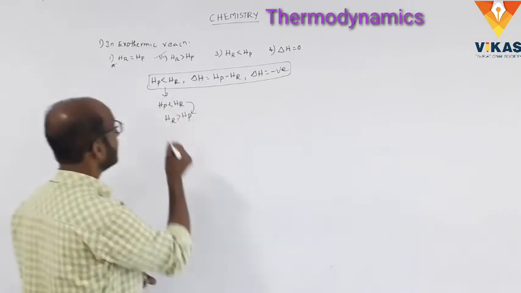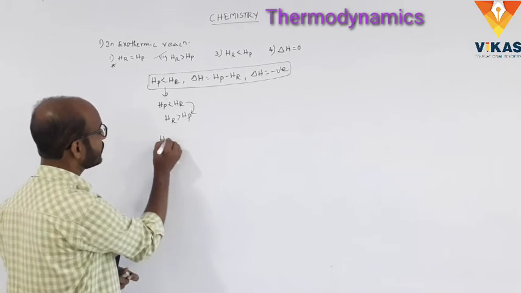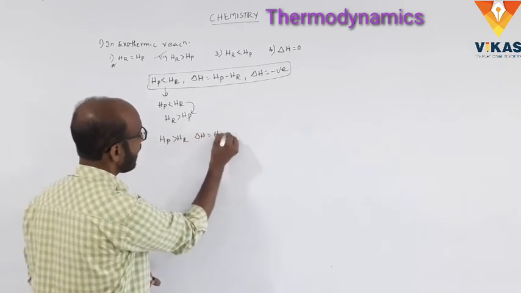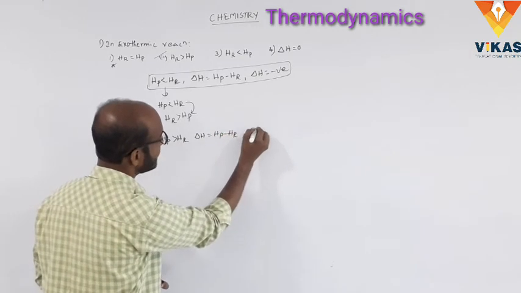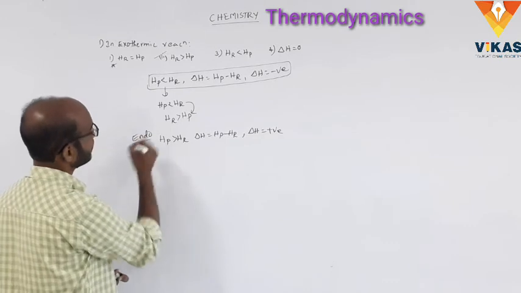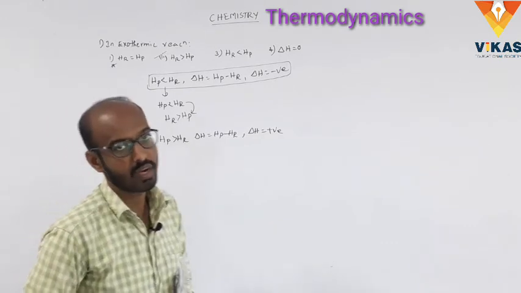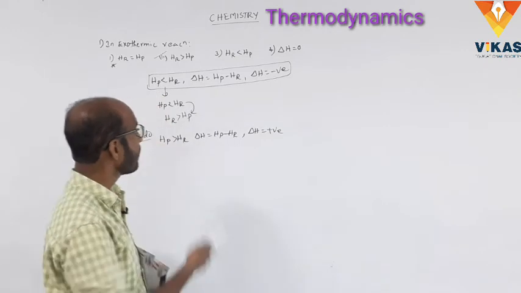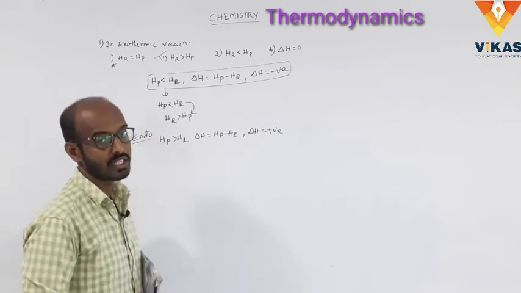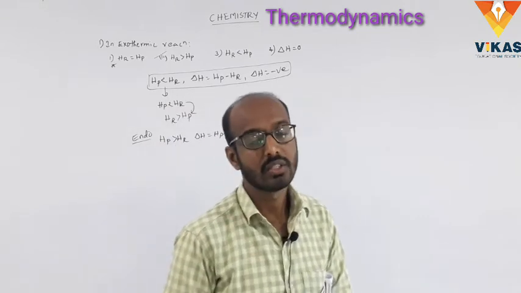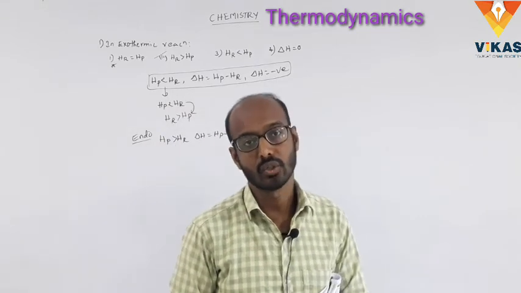In the endothermic reaction, HP is greater than HR, delta H is equal to HP minus HR, and delta H is positive. This is the endothermic reaction. So in case of bits, we can also attempt them, but you must remember the points, the examples of exothermic and endothermic reactions, and what the delta H values are, and keep them in mind carefully.